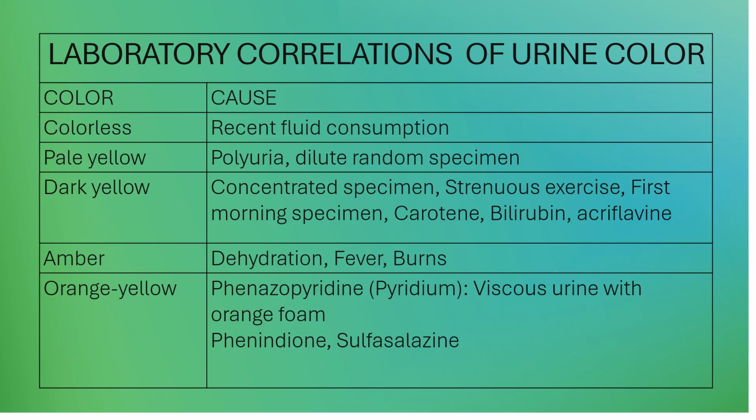Dark yellow colored urine is caused by concentrated urine samples, concentrated specimens. Usually, your first morning urine is a concentrated sample. Or after strenuous exercise or physical activity, you will have a dark yellow colored urine. You will have a concentrated urine.